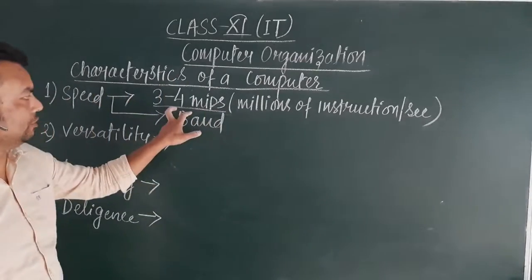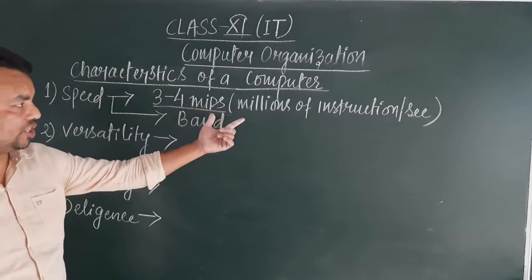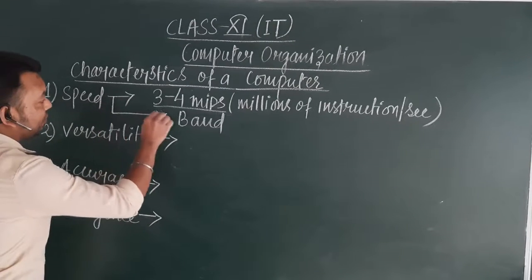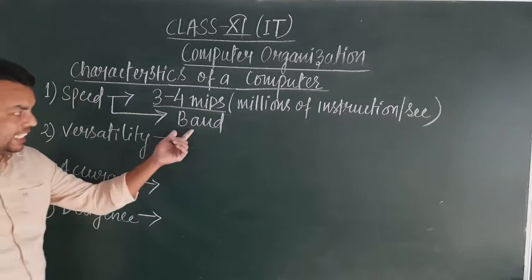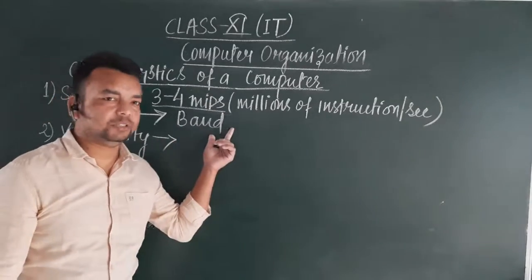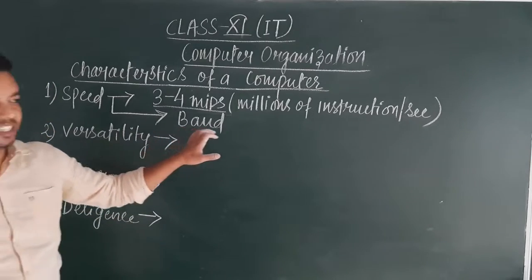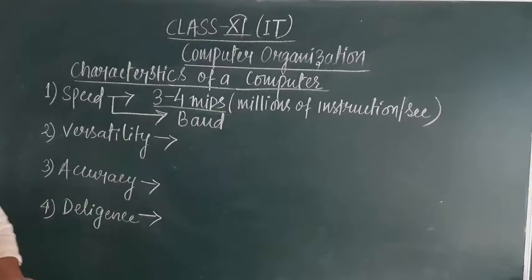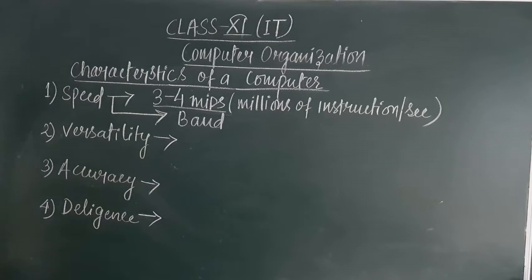That means it can execute 3 to 4 million instructions in a single second. While when there is a need for transfer of data from one device to another, it typically happens via another unit, which is known as baud. So the data transfer from one device to another happens via the new unit, that is baud.